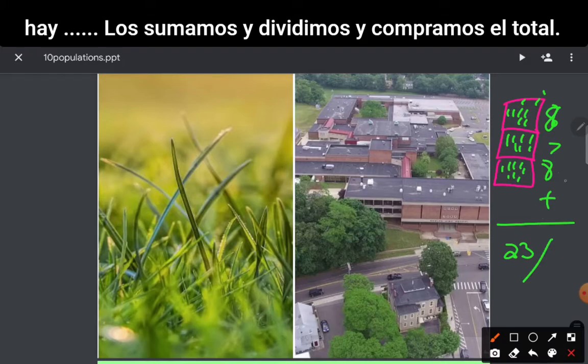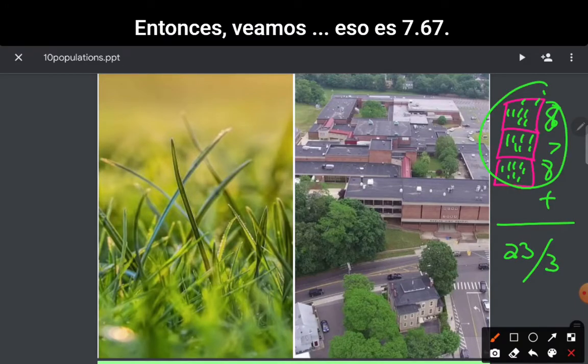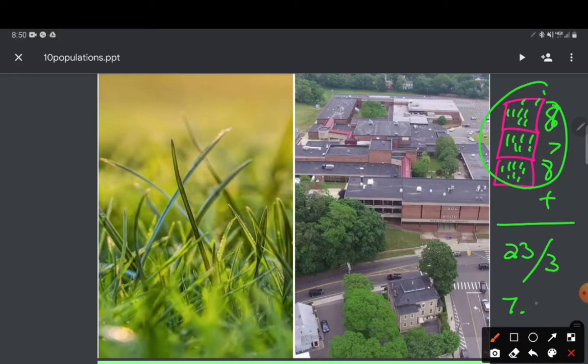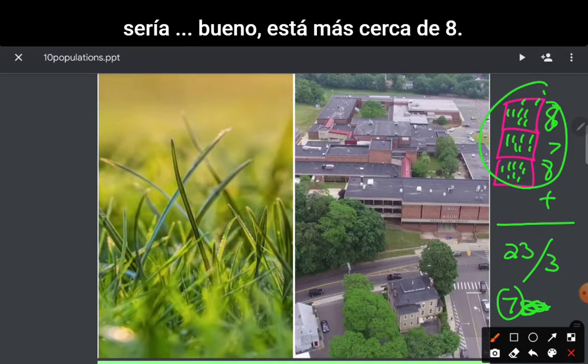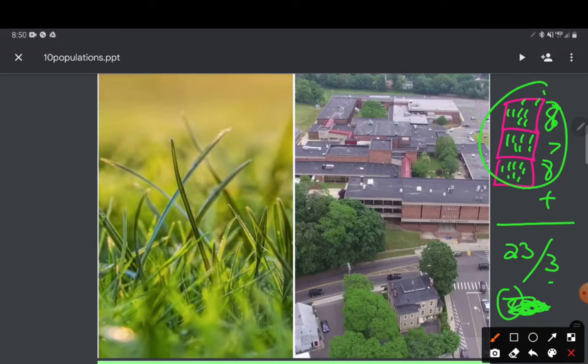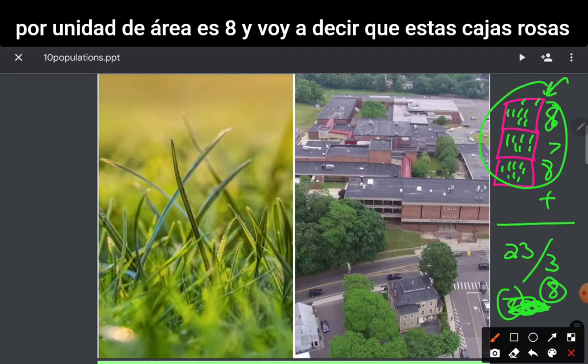And we divide by the total. So let's see, that's 7 point something. So I'm just going to say 7. And so for here, the average would, well, it's closer to 8. For here, I would say the average number of blades of grass per unit area is 8.